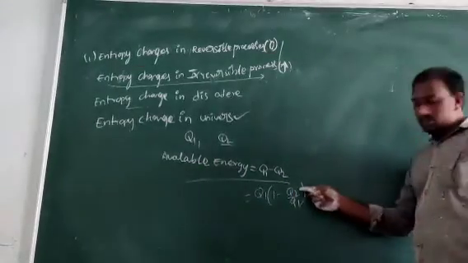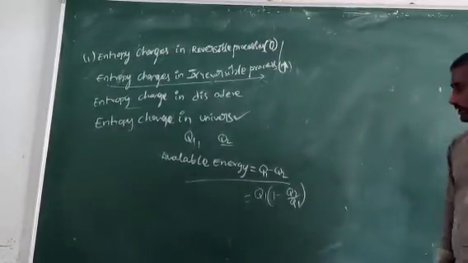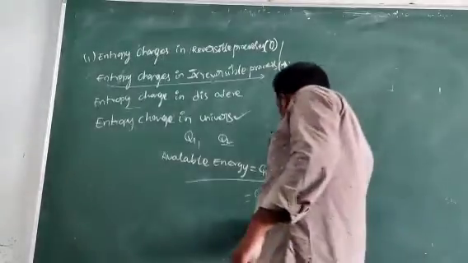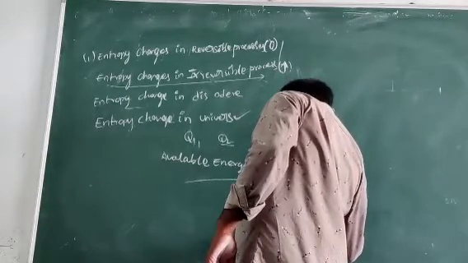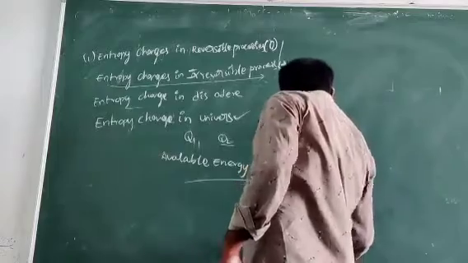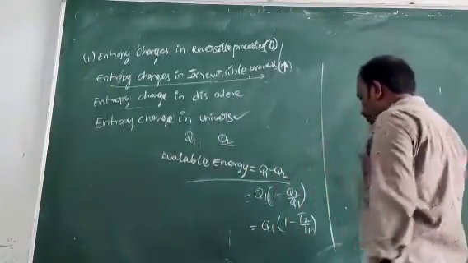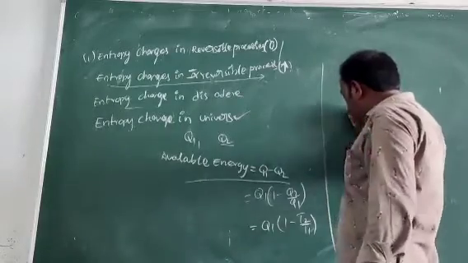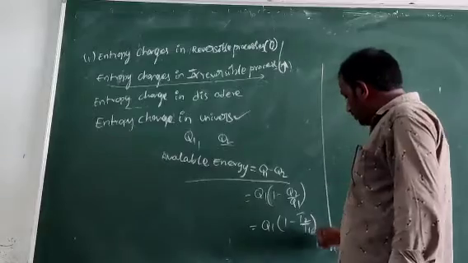Now consider this one as the first term, and replace it like that: Q1 into 1 minus T2 by T1. After conversion of energy, the temperature is T2.